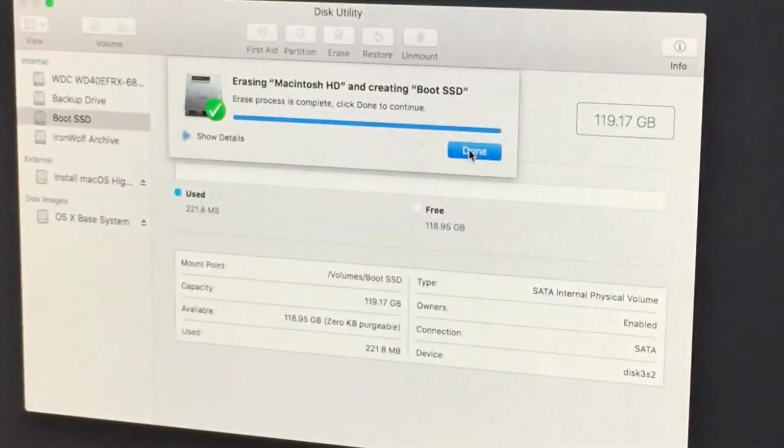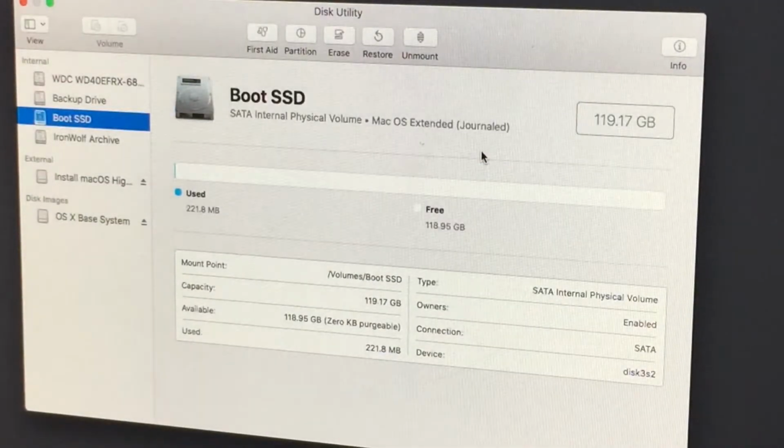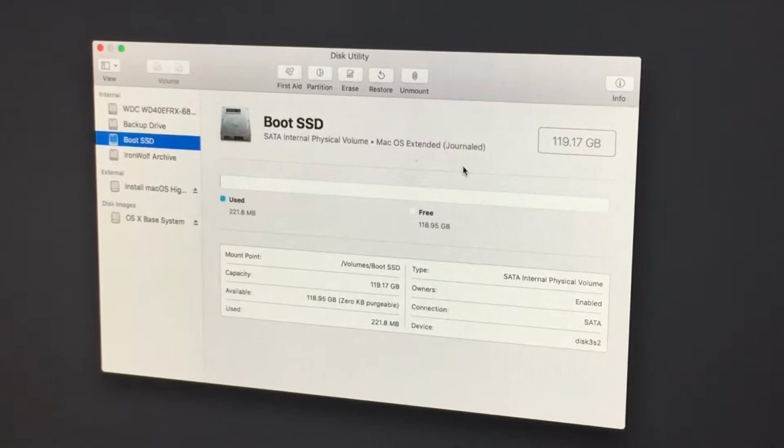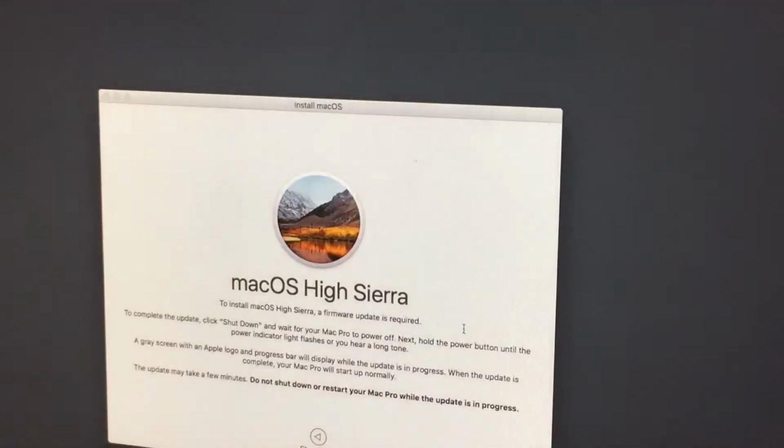Here we go with this again. And I have my old thing there. Of course, it's still on the drives that are sitting off camera, just to the side, but if I lost that, then I have to clone the drives for another 7 hours or so it took. Anyway, all ranting aside once again, I think, yep, my cursor was hovering over that, so if we click Continue, we can do this. To install macOS High Sierra, a firmware update is required.